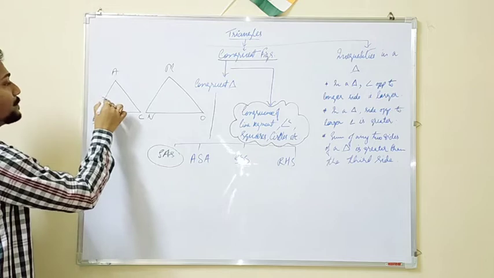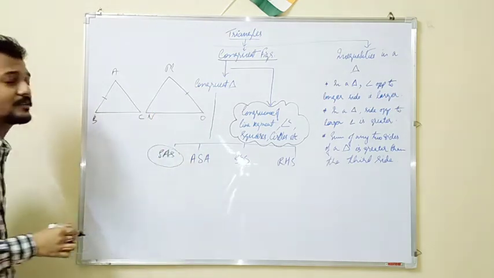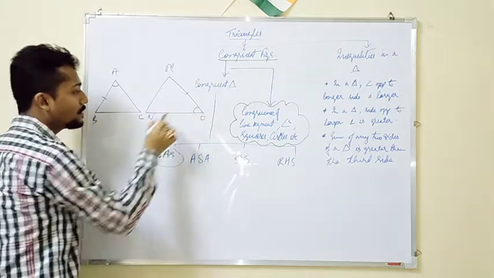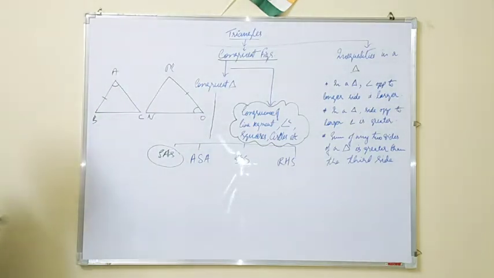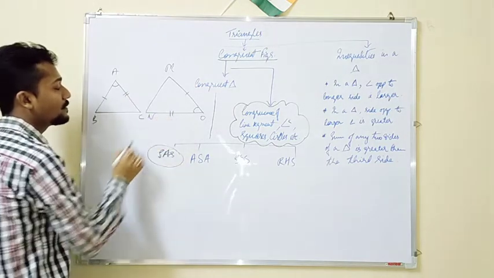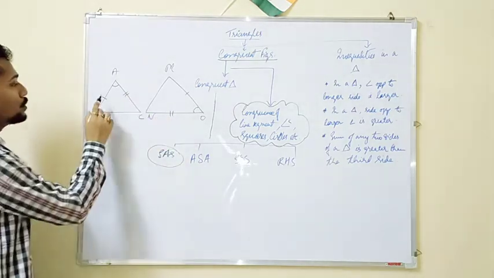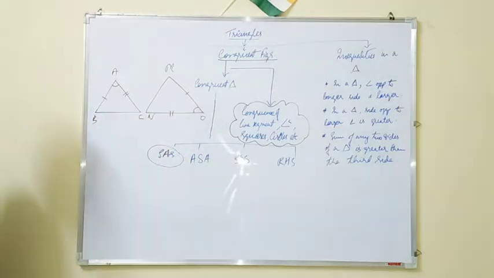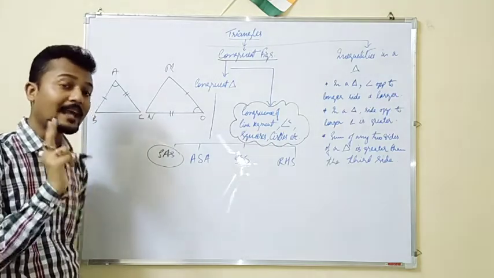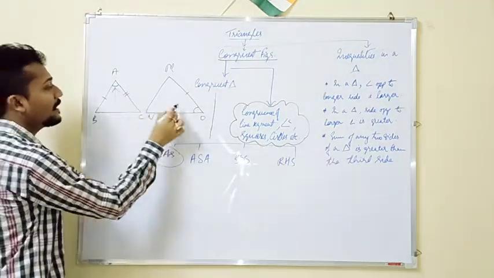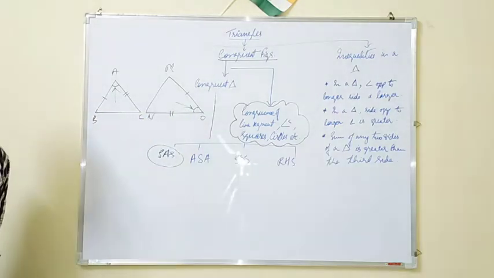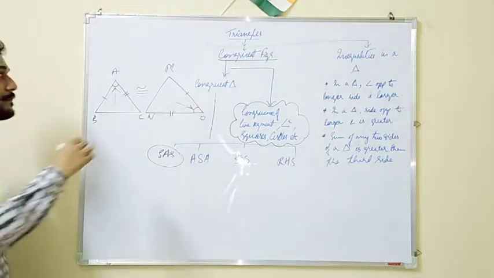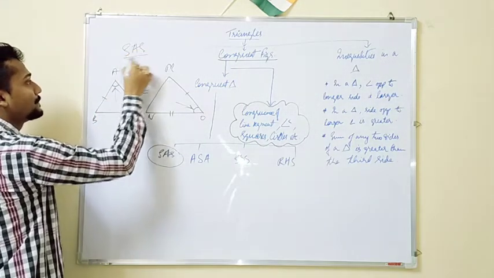Say for example if this particular side is equal to this particular side of the triangle, and this particular angle is equal to this particular angle of the triangle, and this particular side is equal to this particular side of the triangle. That means if you see two sides of both the triangles are equal, and the angle between them are also equal, then both the triangles will be regarded as congruent triangles. This is the first criteria, side, angle, side.